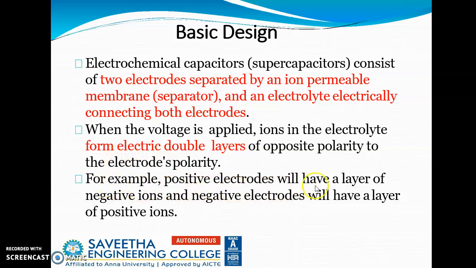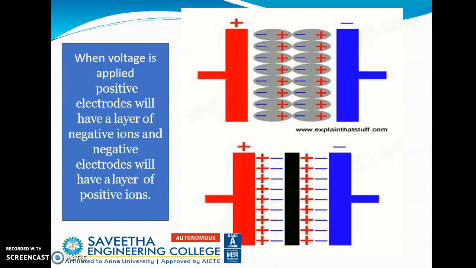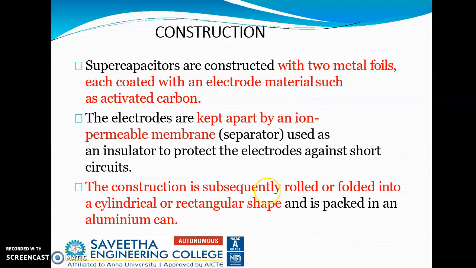For example, the positive electrode will have a layer of negative ions, and the negative electrode will have a layer of positive ions. See here, this is what is happening. So there is formation of an electrical double layer.